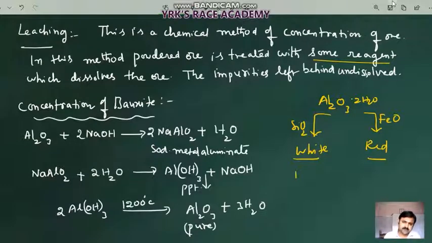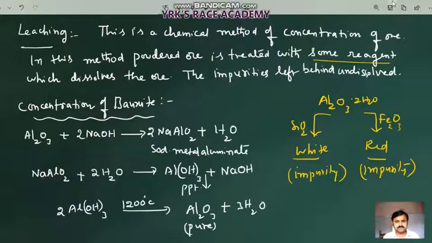So white bauxite impurity is silica, and red bauxite impurity is Fe2O3. These impurities can be easily separated out, since they are undissolved in sodium hydroxide compared to aluminum oxide. So in this method, these chemical reactions also you can write from the examination point of view.